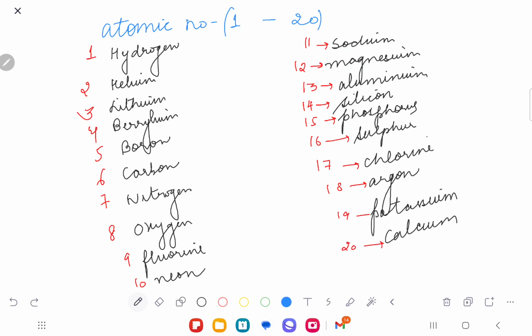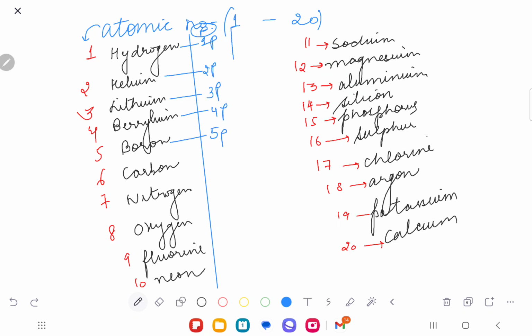Yes or no? Yes. So hydrogen is number one, helium is number two, lithium is number three, and these are the atomic numbers. In an atom, the number of protons would also be 1 for hydrogen, 2 for helium, lithium would have 3 protons, beryllium 4 protons, boron 5 protons.